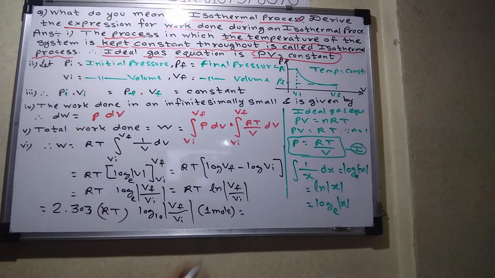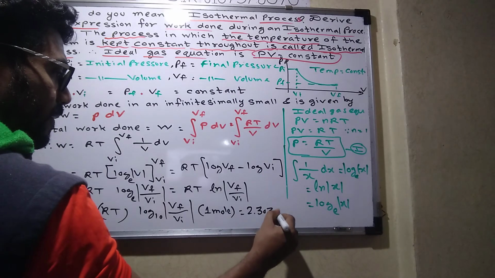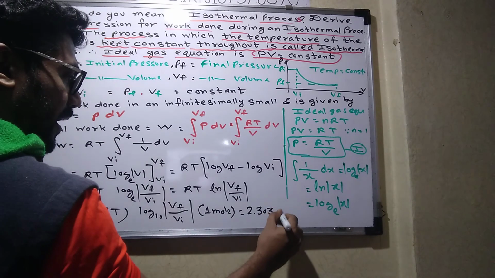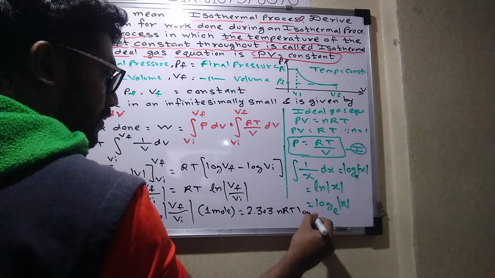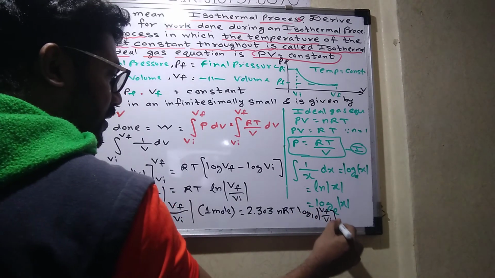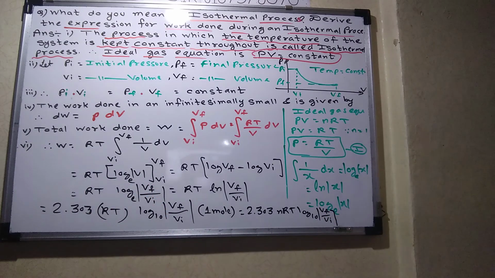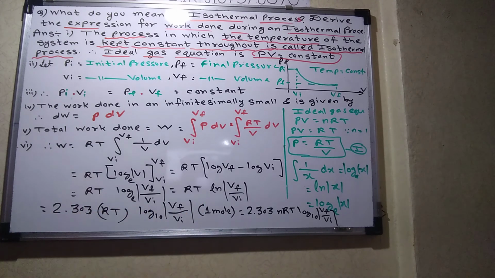But if there are n moles, what I will do is write here 2.303 multiplied by nRT, then log base 10 of Vf upon Vi. Understood? Say yes or no. Everyone understood the derivation? This is the final formula for the isothermal process. Okay.